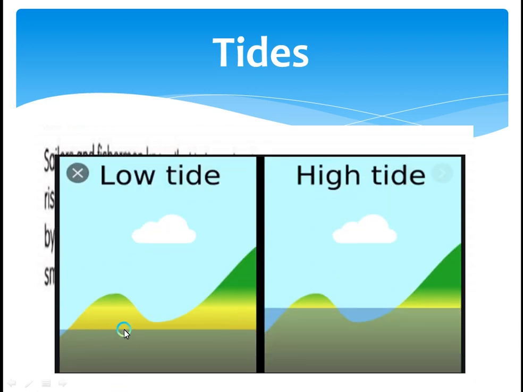This is the rise of the water, low compared to this place, high. This is the low tide and this is the high tide. This is the rise of water. The water has dropped here and here. It is more. You can see the water. You can even see it here. There is a high tide and there is a low tide. So the rise and the fall of seawater is called the tide.